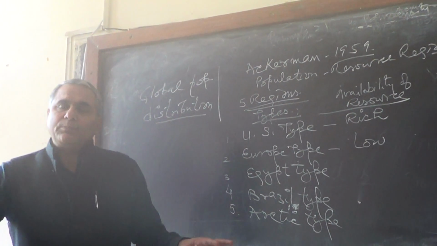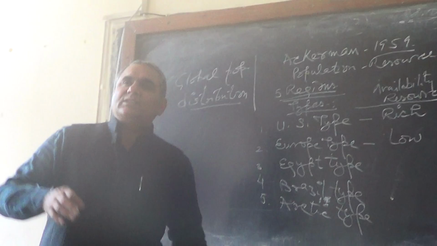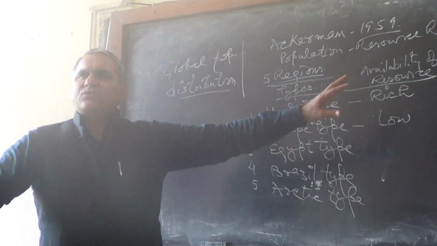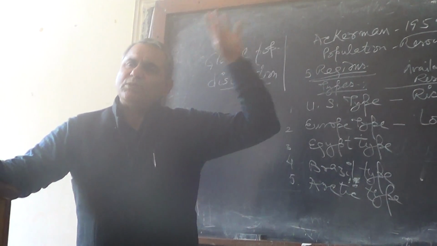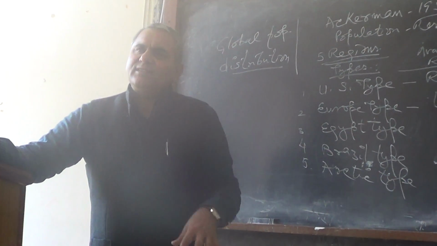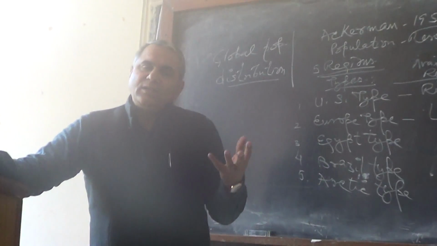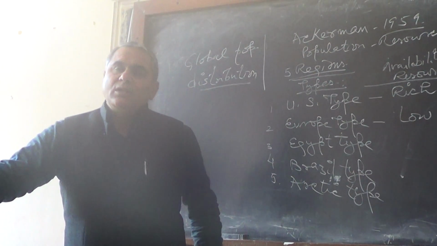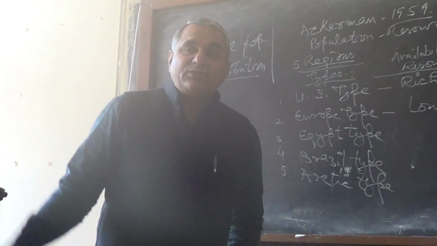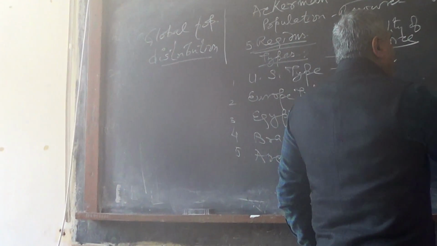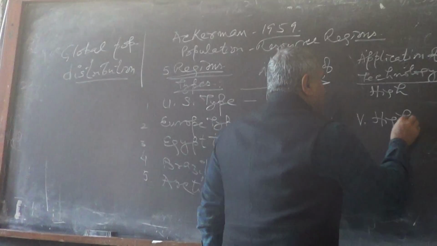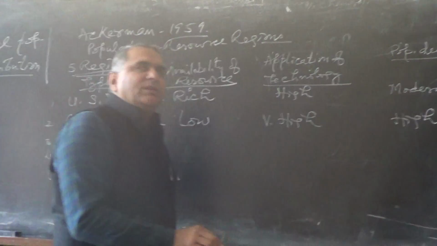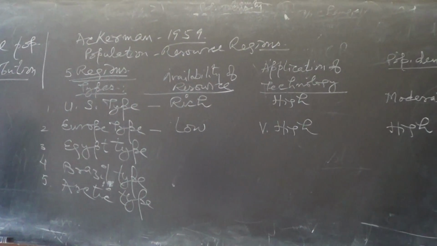जब कोयला खत्म हो गया तो पहले लकड़ी को ही कोयले की तरह यूज करते थे when steam engine was invented. So they chopped all the forest. Few taiga forests are left behind, but most of the forest they have cleared where human habitation is there. So none of the natural resources, a few or limited, very low level of resources are available. But the level of technology, application of technology is very high. Very high. So the population density is high. High population density. This is one combination.